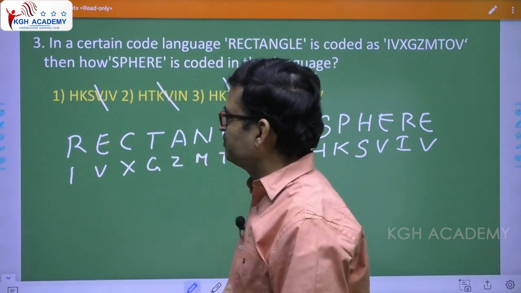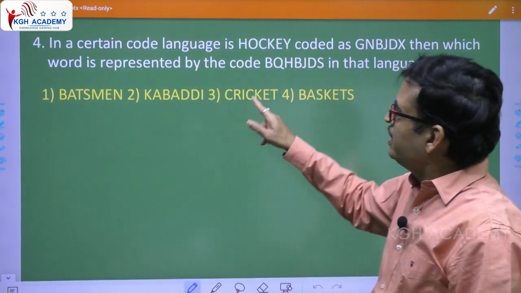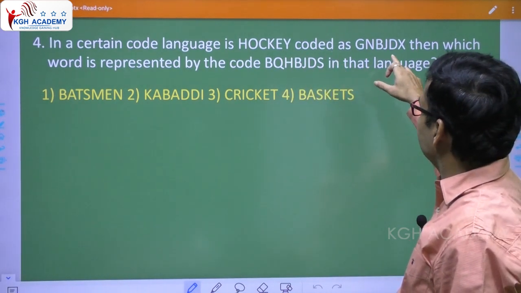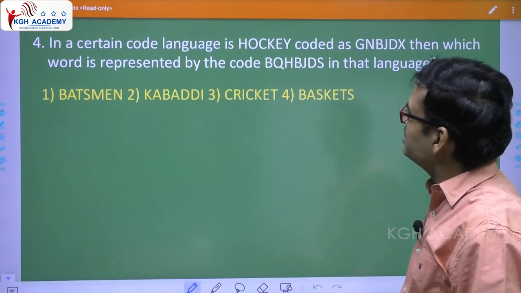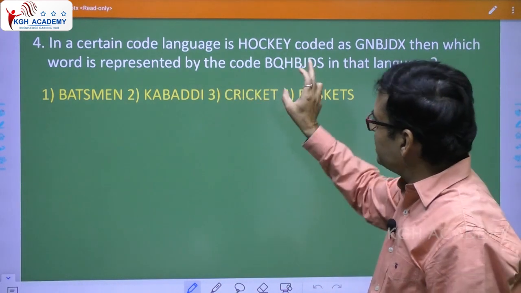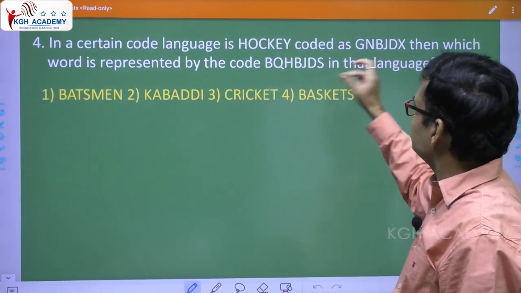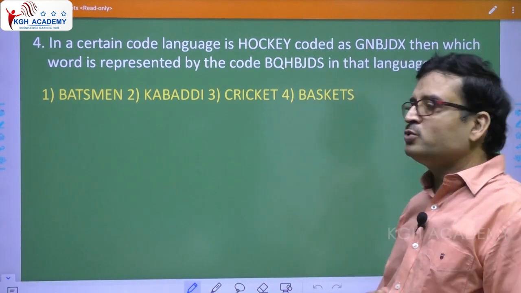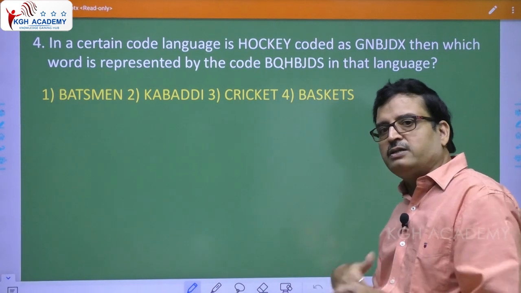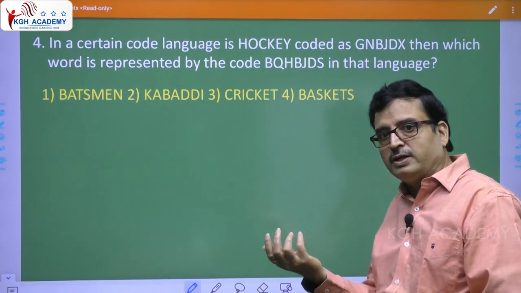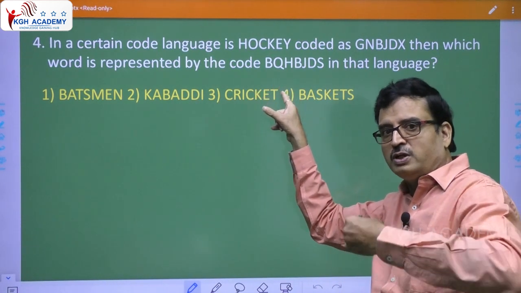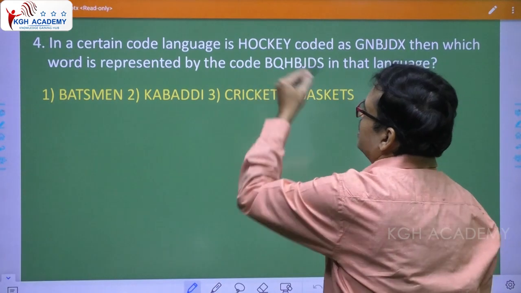Clear? Right. Yes. Now, in a certain code language, hockey is coded as GNBJDX. Then which word is represented by the code BQHBJDS in that language? Now please understand the code. Generally what they do, they give you a meaningful word, they give you a code to find out. Again they give you another word to find out the coding. But here the code word is given and they want you to find out the meaningful word. Right, we'll discuss.